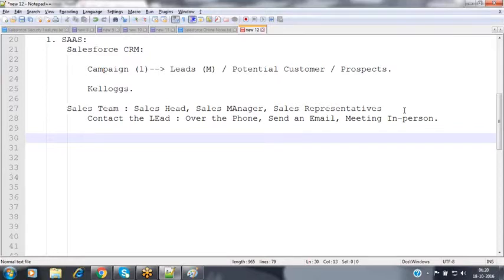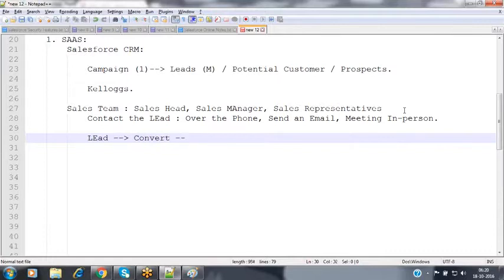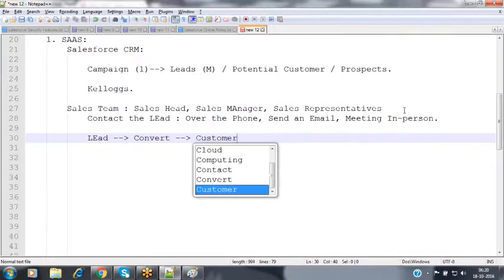Finally, the sales team contacts the lead multiple times and convinces the lead to buy our product. Once the lead is ready to buy the product, we convert that lead into a customer. Whatever lead person is available, we convert that lead into our customer.